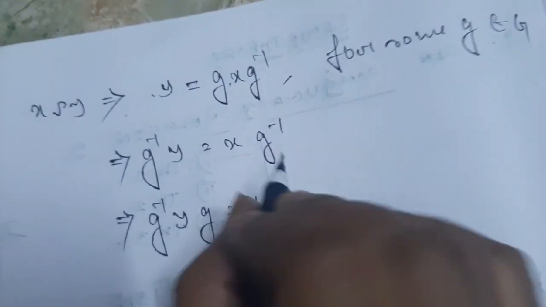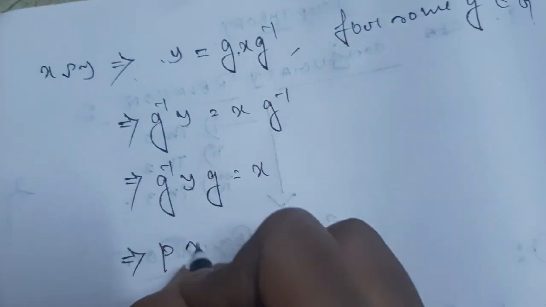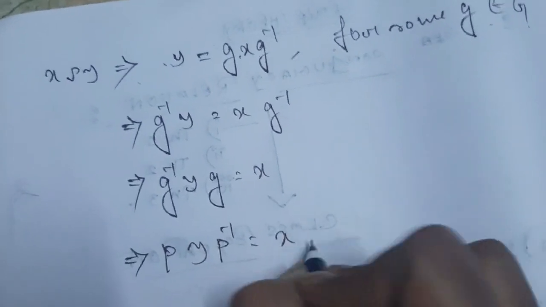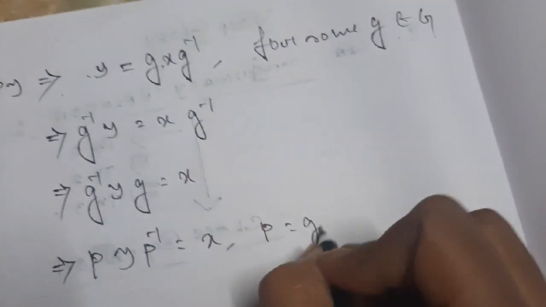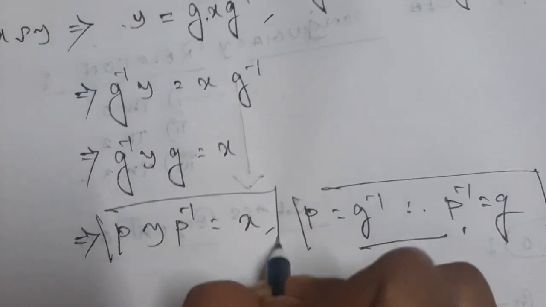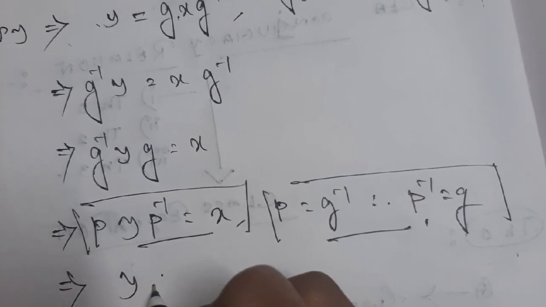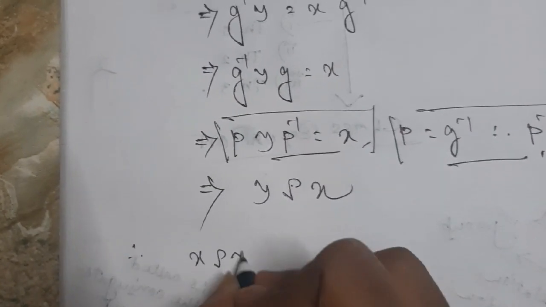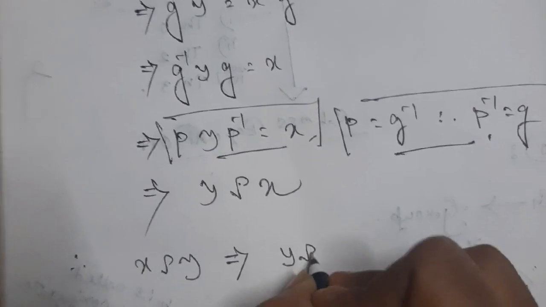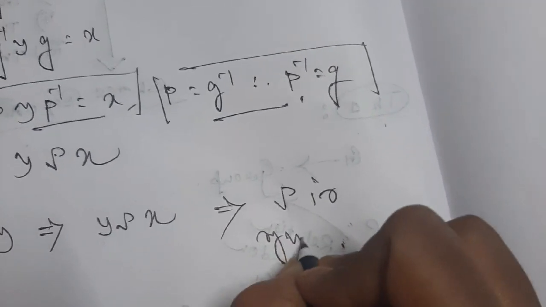G inverse G, that means identity, so you will get only X. Now you can take G inverse equal to P, so P Y P inverse equals X. You have to write P equals G inverse, therefore P inverse equals G. Okay, so P Y P inverse equals X, and this relation implies that Y is related to X. Okay, so therefore X related to Y implies Y related to X. That means this rho is symmetric.